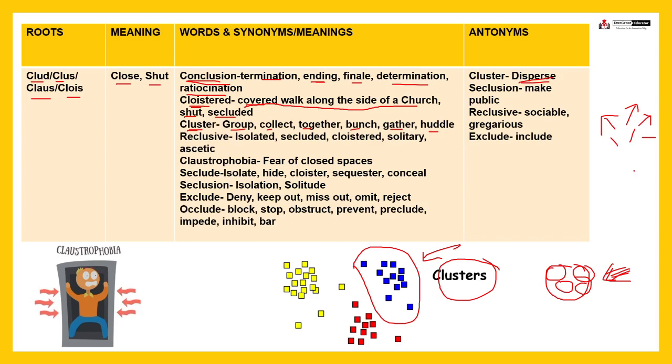They moved out in all directions. Understood? Next, reclusive means isolated, secluded, cloistered, solitary or ascetic. Reclusive. Someone who is an ascetic means he is living a secluded life, right? Far away from society, right? And just the opposite is sociable, gregarious. Fine.